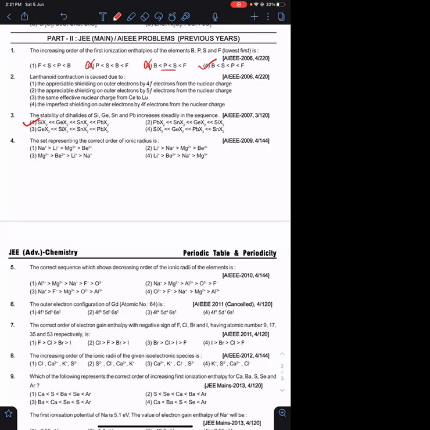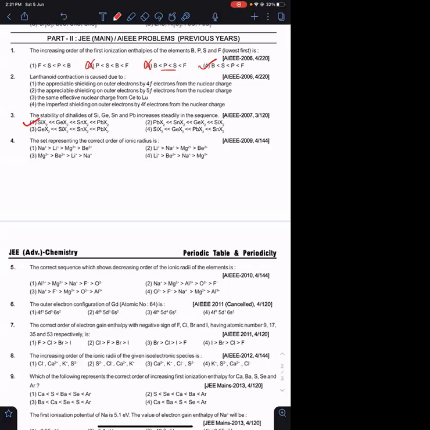We may expect, as boron belongs to second shell and sulfur and phosphorus belong to third shell, the answer to be sulfur less than phosphorus less than boron less than fluorine. But that option is not available with us. Here they are comparing elements belonging to different periods. All the elements do not belong to the same period.